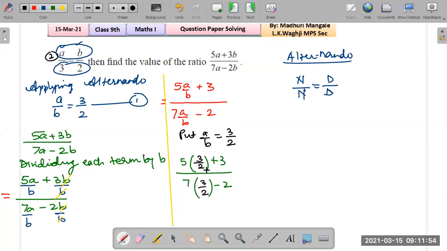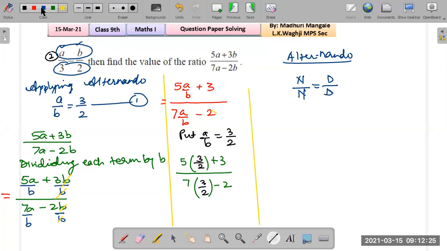How do you simplify? So first part, remember students, always multiply before addition, correct? So we are going to multiply here. So multiplying, what do we get? 5 times 3 upon 2.